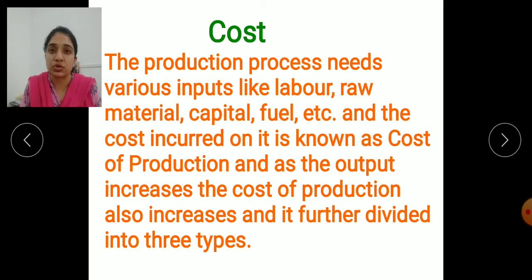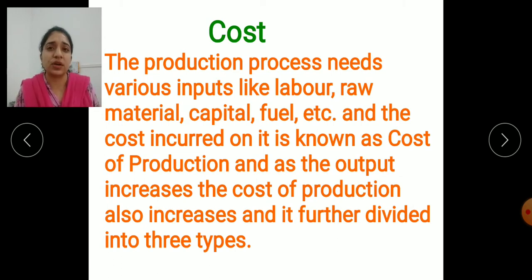So when the producer pays for all these factors, to purchase raw material he has to pay something. Even when he uses labor, he has to pay them wages. So all this is known as the cost of production. So whatever is used in production, if he used labor he has to make payment, if he brought raw material he has to make payment for that too. Even if he used electricity, again he has to pay. So when he goes on paying for all these things, that payment can be called the cost of production.